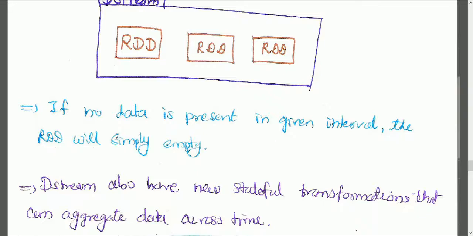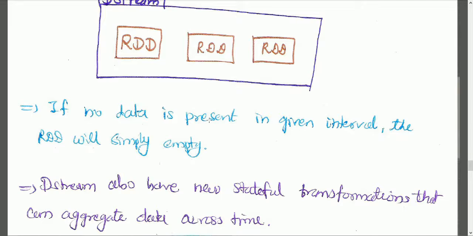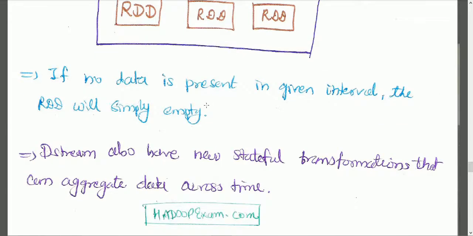Till now we have discussed independent RDDs, but with stateful transformations you can use the previous RDD and a new RDD together to join or aggregate. That is called stateful, which we will discuss in the next session.